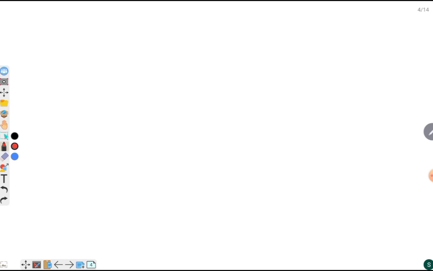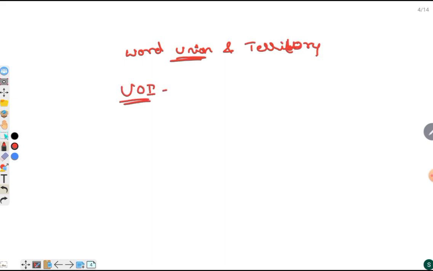Now let us look at the difference between the word Union and Territory. The word Union of India is narrower than the word territory of India. Why is the Union of India narrower and why is the territory of India broader?